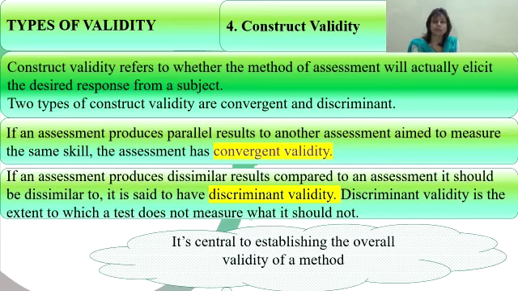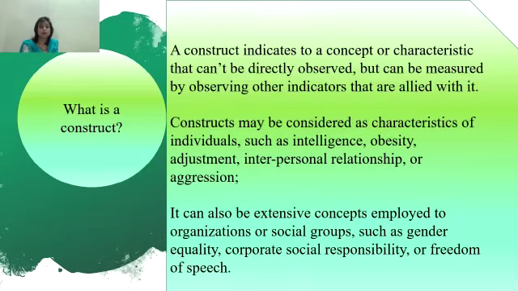discriminant validity. Discriminant validity is the extent to which a test does not measure what it should not. It is central to establishing the overall validity of a method. For more clarity, I would like to explain what is a construct.